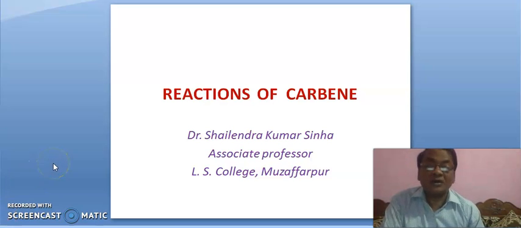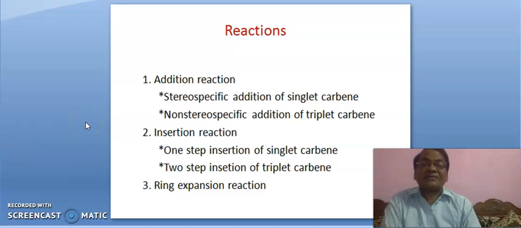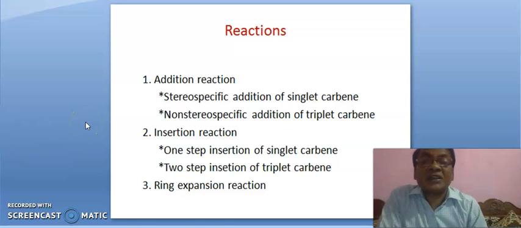Reactions of carbene. Three types of reactions in carbene will be discussed here. First, addition reaction. Second, insertion reaction. And third, ring expansion reaction.